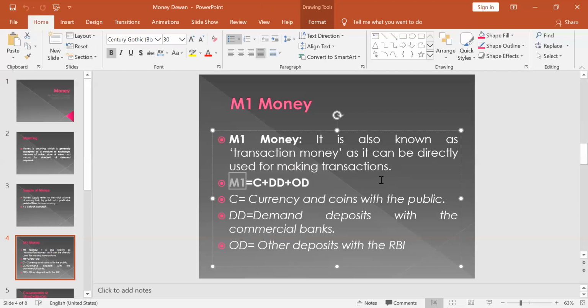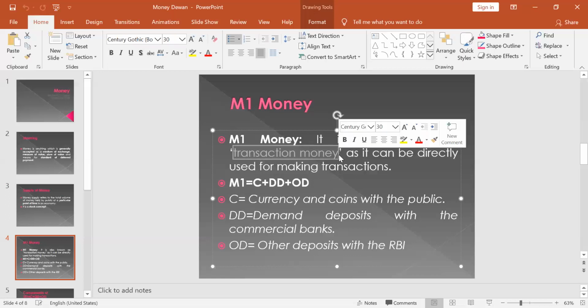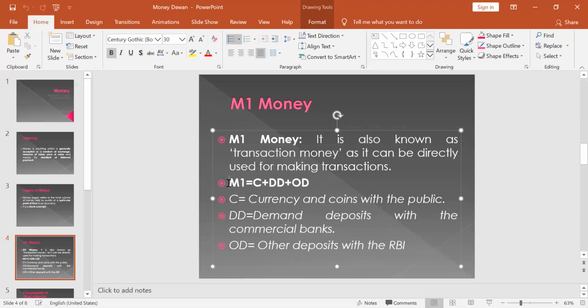What do we mean by M1? It is also known as the transaction money. We call M1 the transaction money because it is transacted in the economy in the form of currency and coins held with the public, demand deposits of the commercial banks, and other deposits with the RBI. So M1 is equal to C plus DD plus OD.